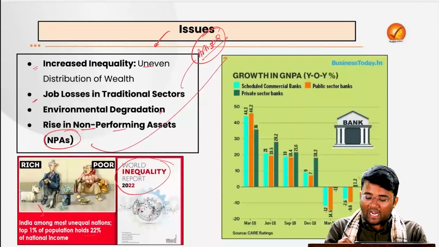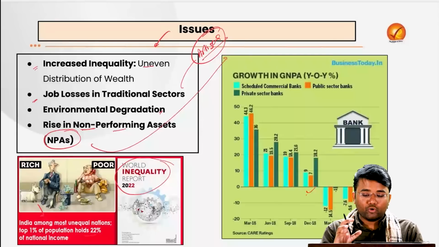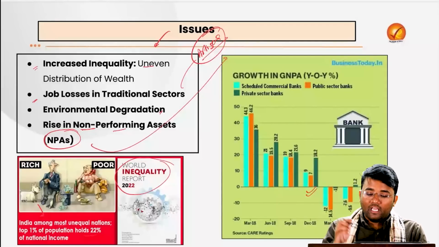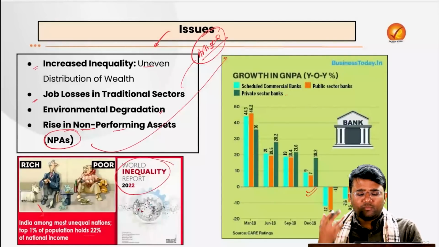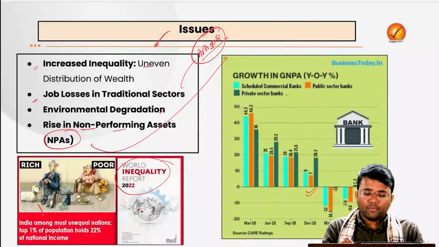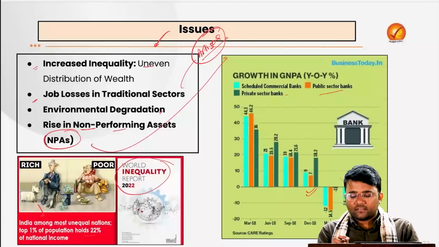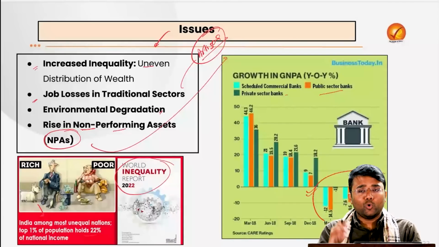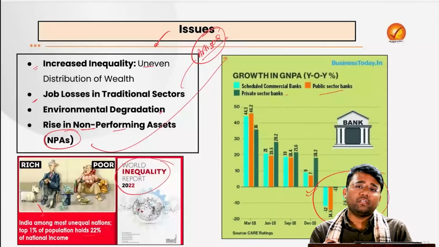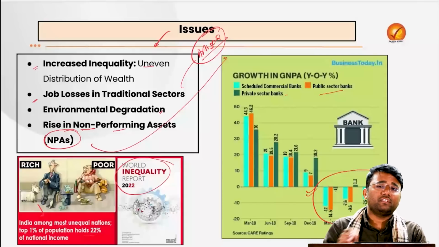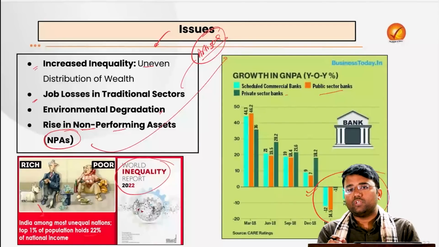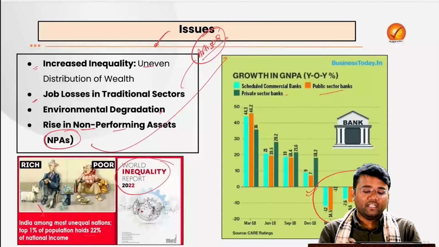We have seen a high amount of NPAs and growth in the NPAs, especially in the scheduled commercial banks, private banks and the public sector banks, but it has come to a significantly lower position in the last few years, if we compare it with the years since 2000 till 2018.